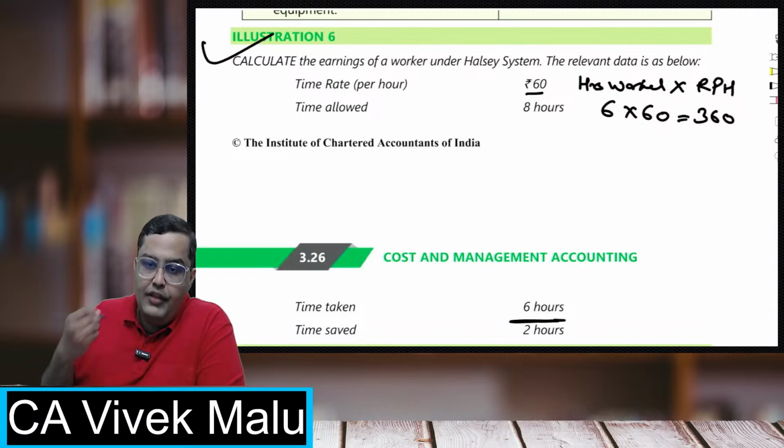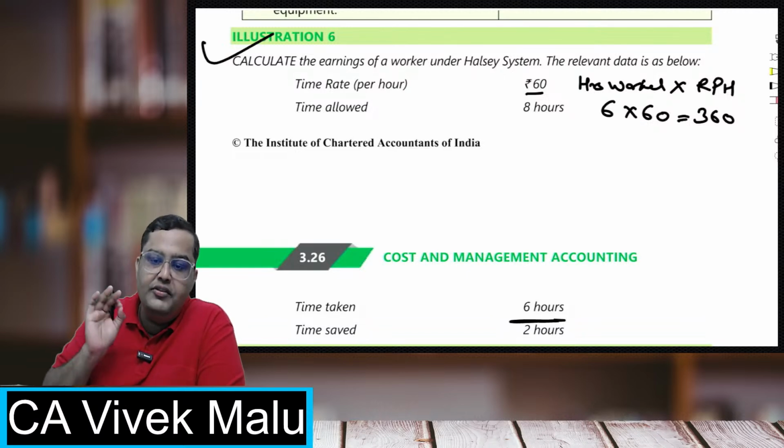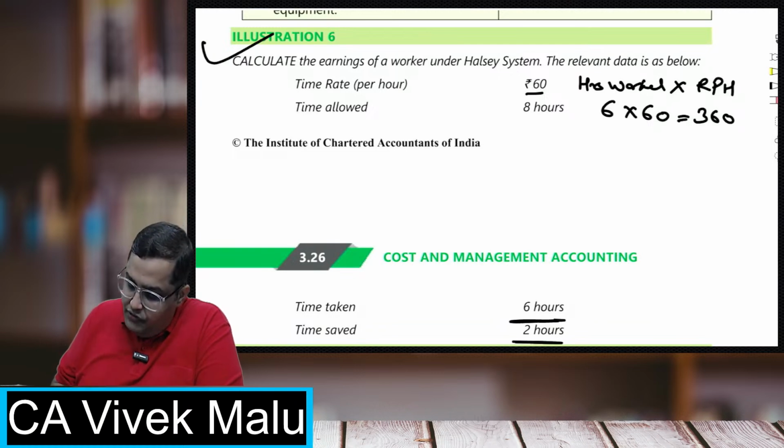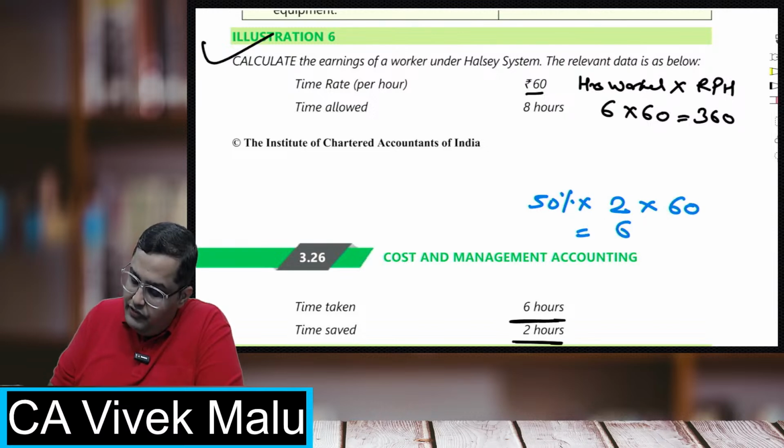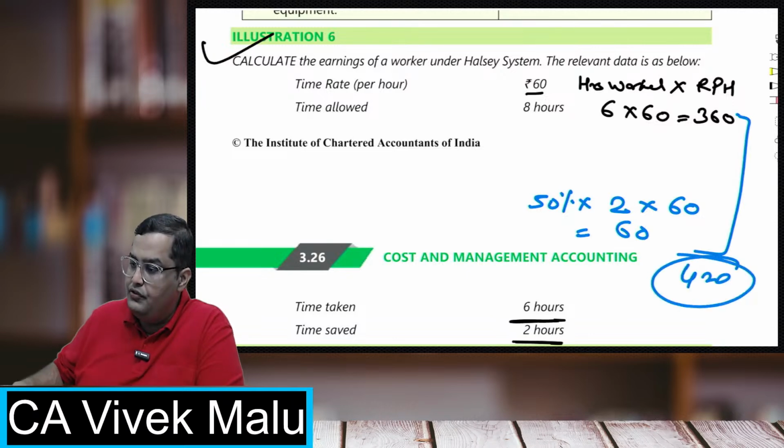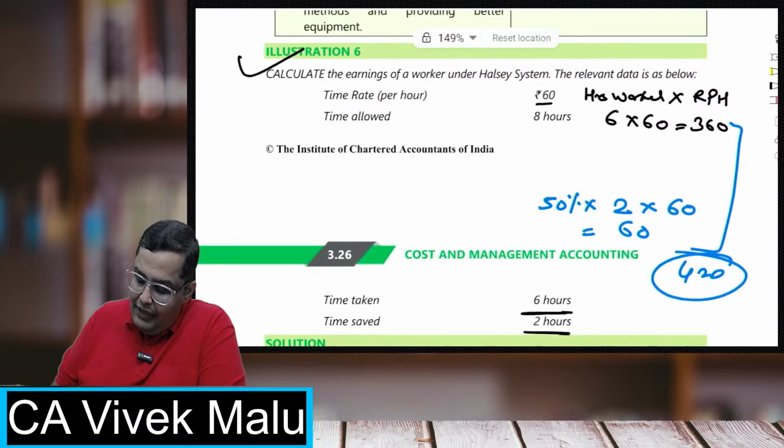Now we have to give them the bonus. Bonus is 50% of time saved, right? So time saved is 2 hours. So bonus will be 50% into time saved 2 hours into rate per hour 60. So that will obviously be 60 rupees. 360 plus 60, answer will be 420 rupees. Okay, perfect, students, perfect. So this is how we calculate the earnings of the worker under the Halsey system.